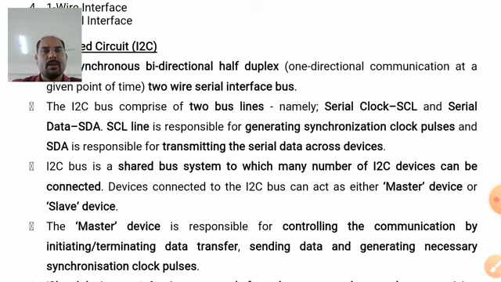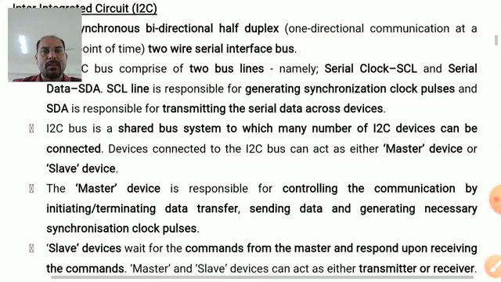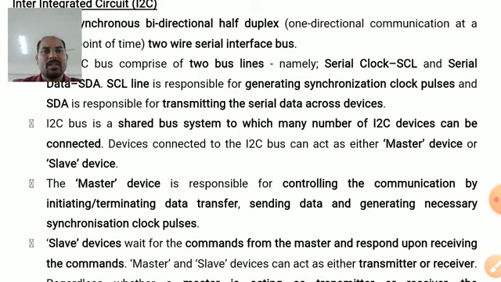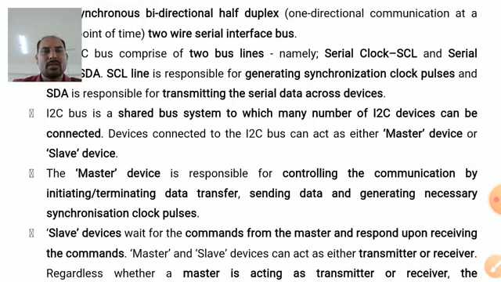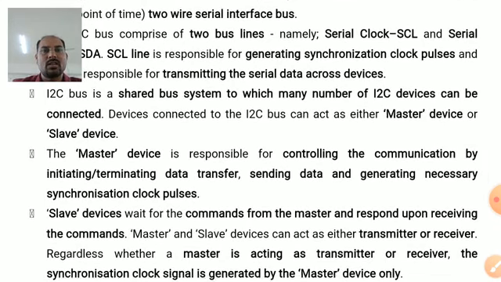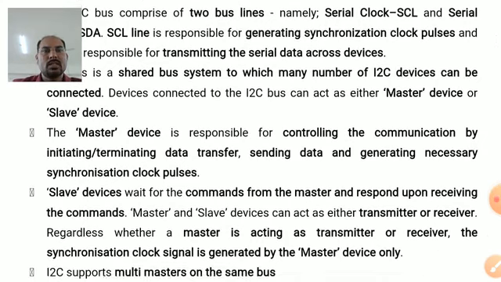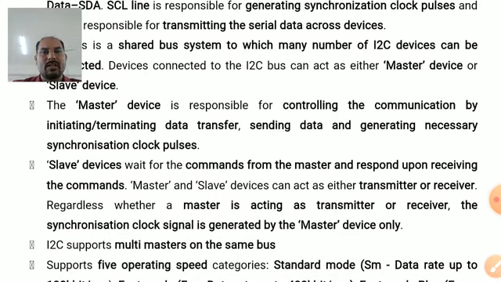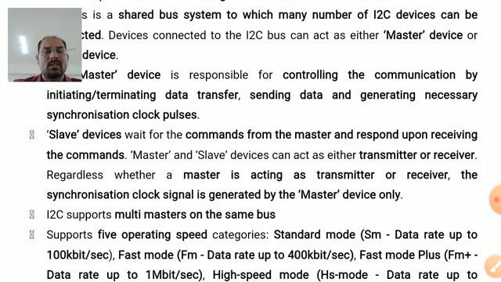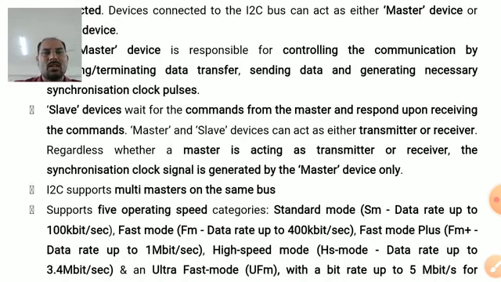It means that many I2C devices can be connected to this bus. Here, the devices connected to the I2C bus can act as a master device or a slave device. Master device is responsible for controlling the communication by initiating or terminating the data transfer, sending the data, and generating necessary synchronization clock pulses. Slave devices wait for the commands from the master, then respond to those. Master is acting as a transmitter or receiver.